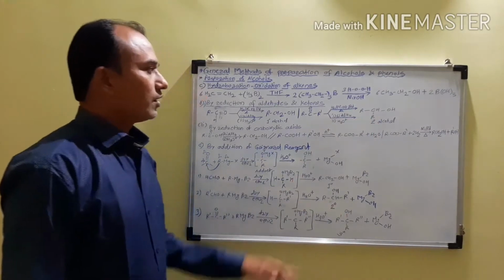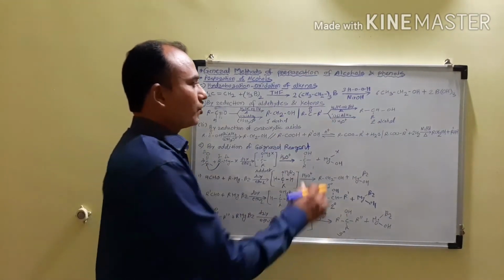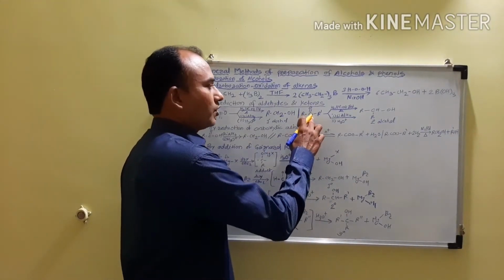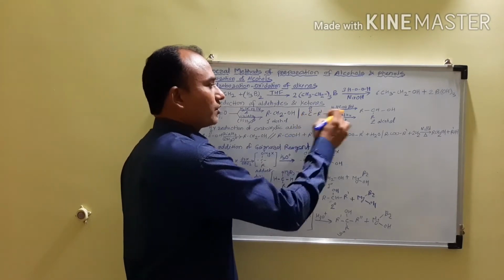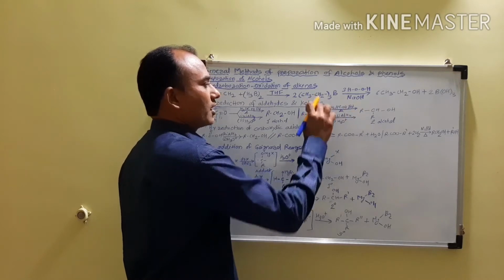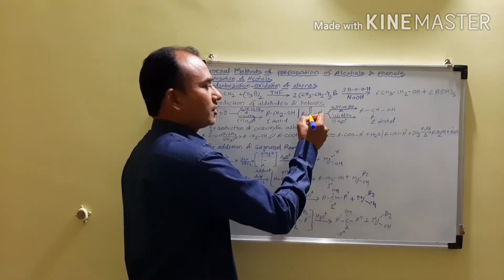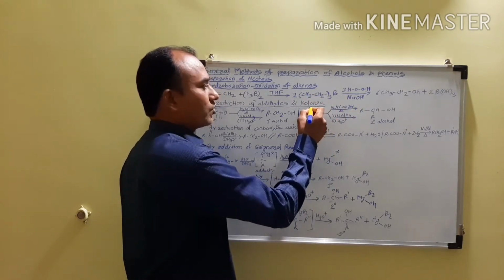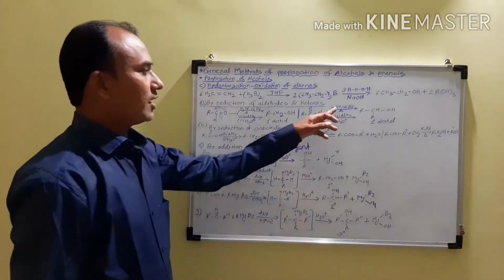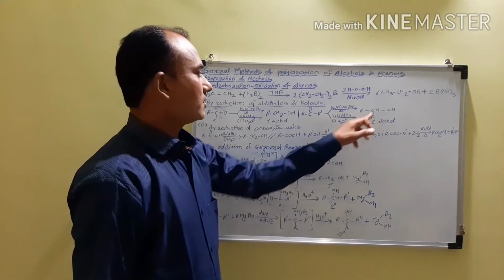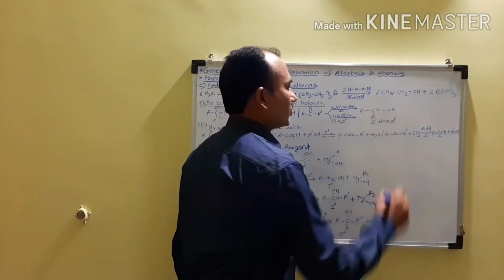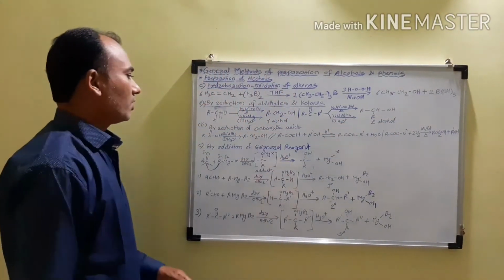So these ketones, when treated with the lithium aluminum hydride in the acidic medium, give the secondary alcohol. Now in that case, why are we getting the secondary alcohol? Because in ketone, the carbonyl carbon is attached to 2 alkyl groups, and therefore the addition takes place across this carbonyl group, and one hydrogen gets attached to this carbon atom, and one hydrogen gets attached to this oxygen atom, and therefore we are getting R-CH(OH)-R'. So we can obtain the secondary alcohol.